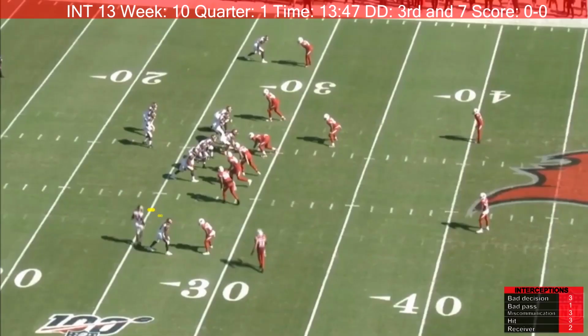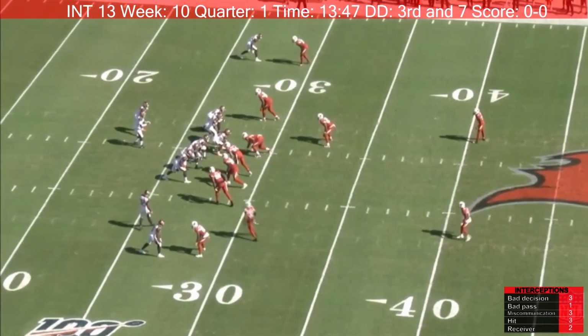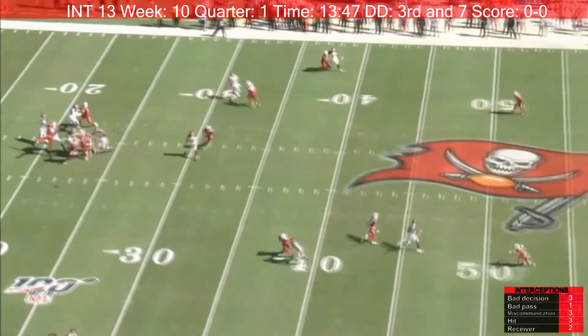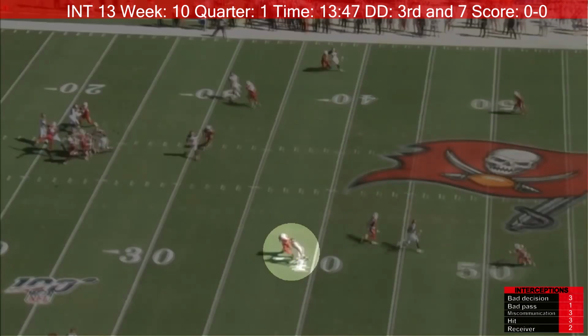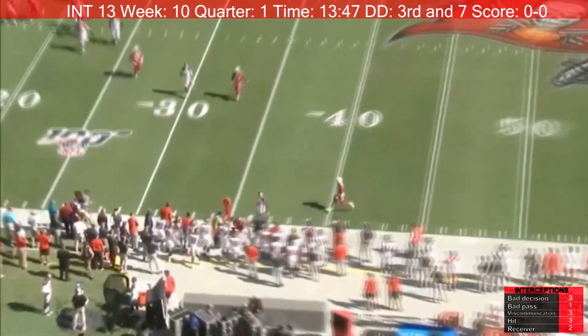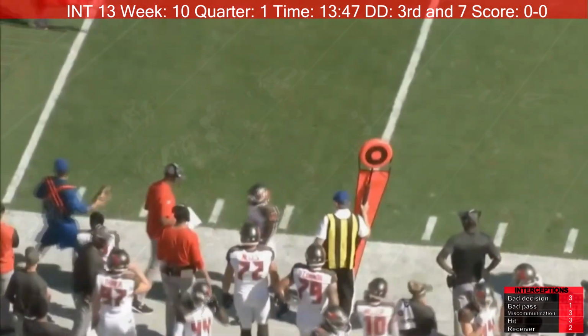Chris Godwin runs the route. He comes out. His guy is behind him and undercuts the route, making the interception approximately about right here. This is a bad decision by Jameis Winston. Should have known better than to throw this with this guy having good leverage. As you can see right there, the guy has leverage underneath, gets the interception. Bad decision.